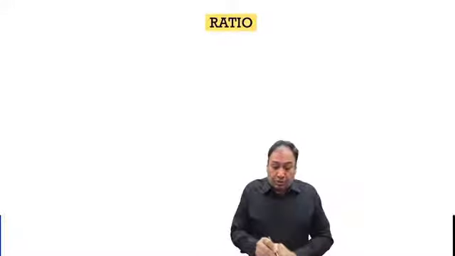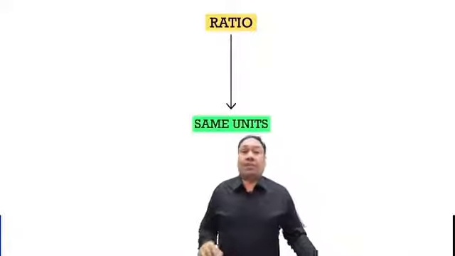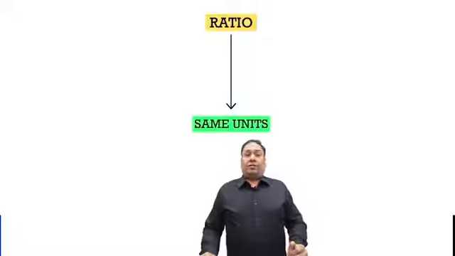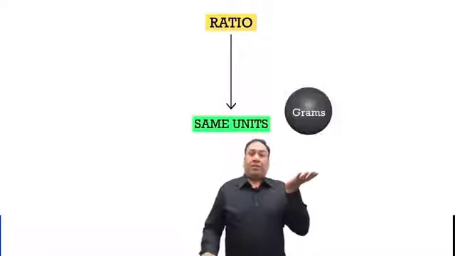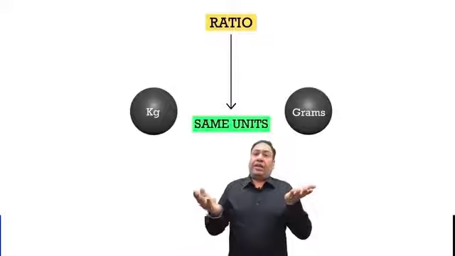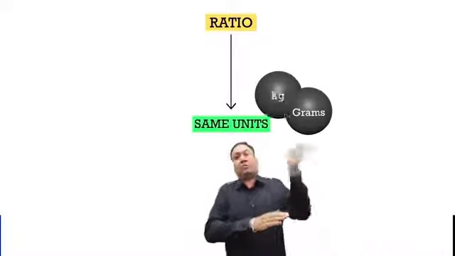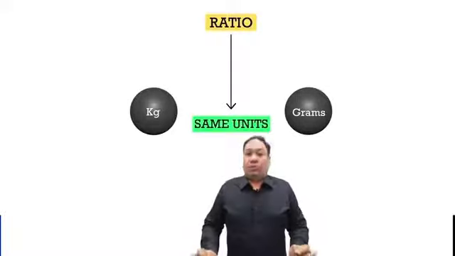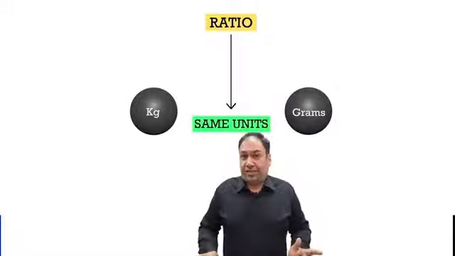Again, the main point is same units. Now, what do you mean by same units? If we are comparing, like, one thing is in grams, another thing is in kg. Now, if we compare the things, either we have to convert kg into grams or grams into kg, then only we can compare the things. So, to understand the meaning of ratios, it means the comparison in the lowest form and in the same units, right?